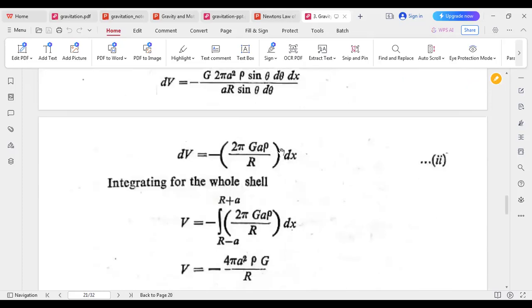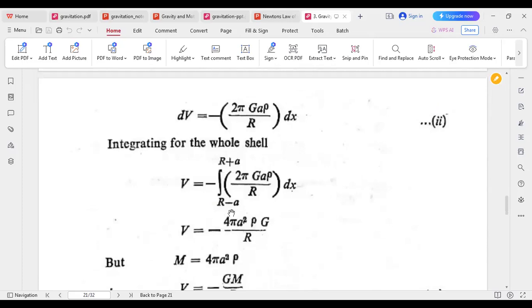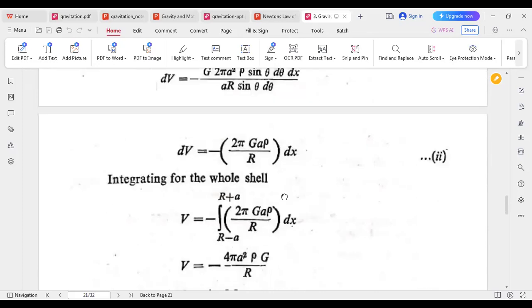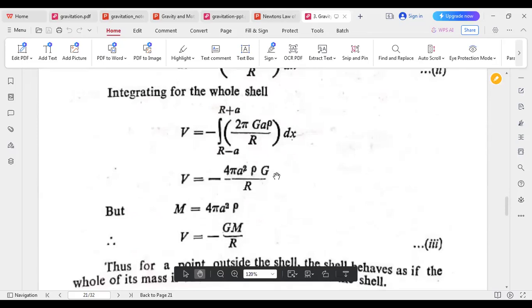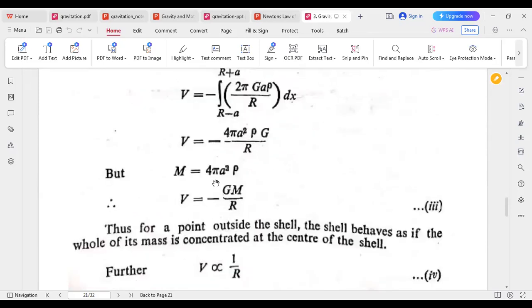Now integrating for the whole shell, that means we have to integrate between r minus a to r plus a, to find out the value of V within radius a. So we get V equals to minus 4 pi a square rho G divided by r. M equals to what? 4 pi a square rho. Mass equals to surface area multiplied by density. So therefore V equals to minus GM by r.